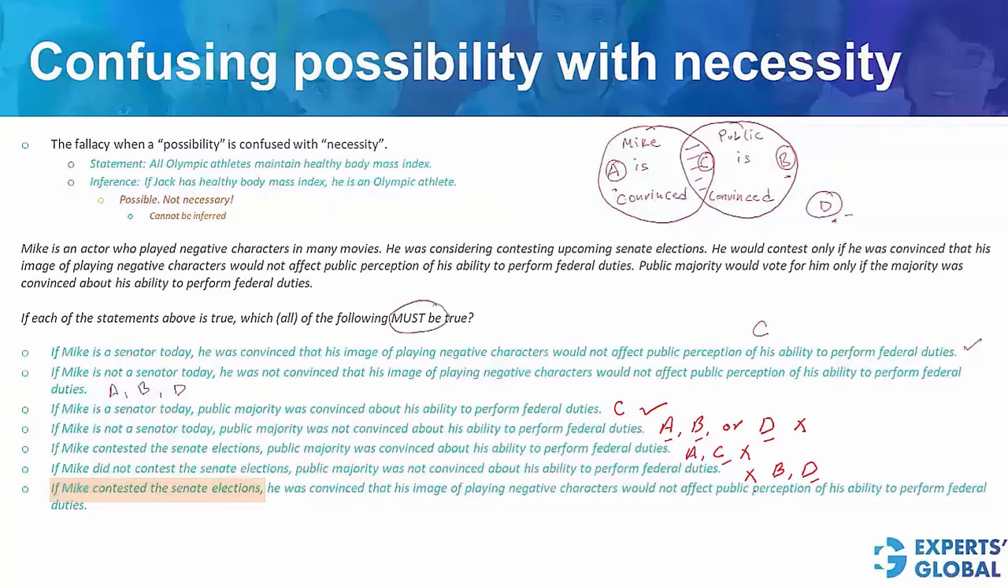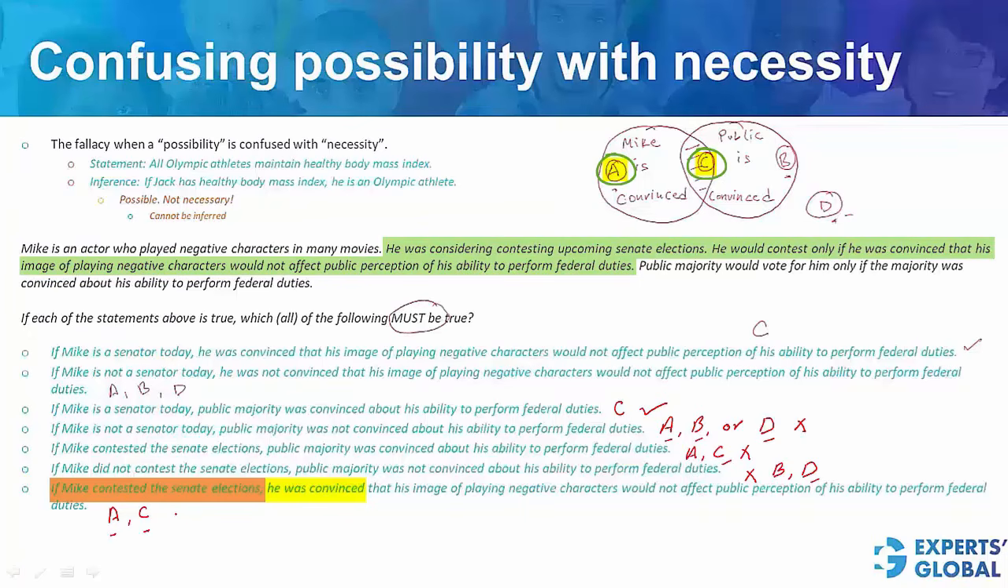Look at this one. If Mike contested the elections, this means A or C, he was convinced that his image of playing negative characters would not affect. Yes, if he contested, he was convinced. This is what this part of the paragraph says. So yes, this one must be true.